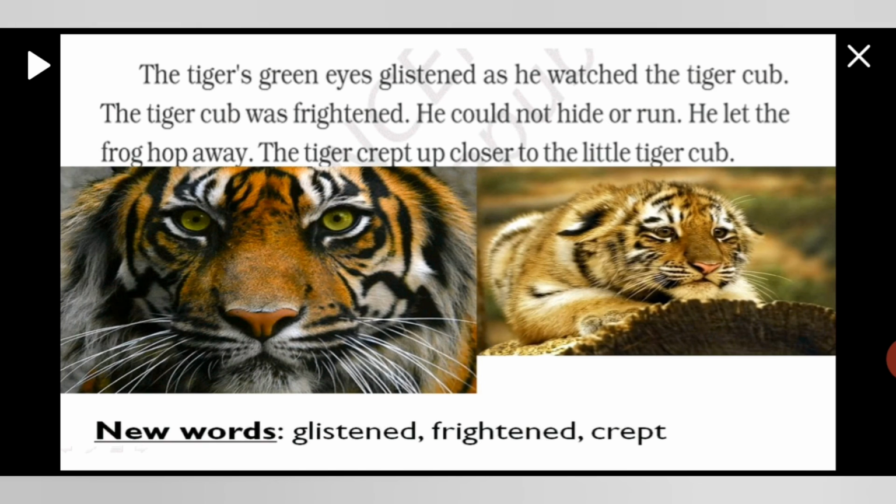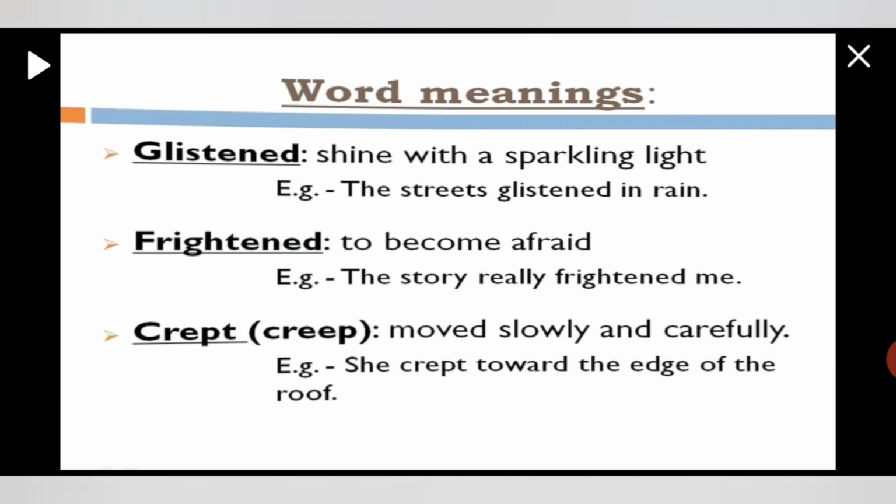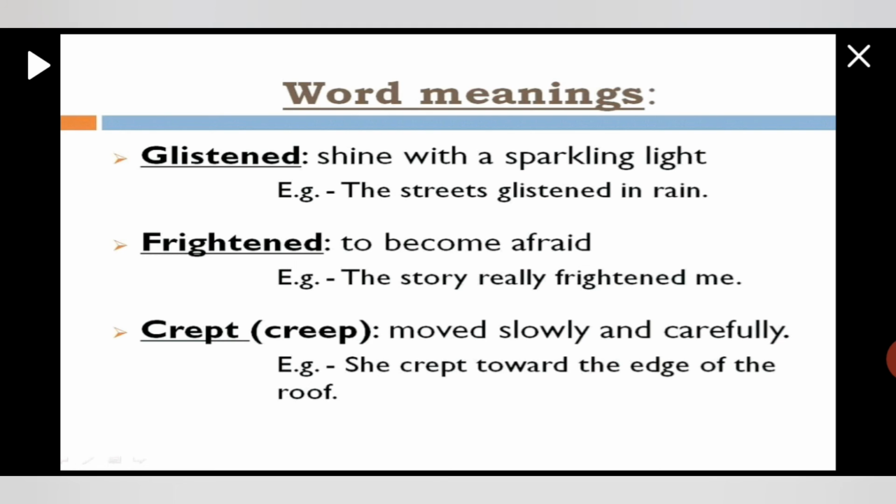The new words here are glisten, frighten, and crept. Let's see the meanings, students. Glisten means shine with a sparkling light. The streets glisten in rain. Frighten means to make someone afraid. The story really frightened me. Crept is the second form of creep. It means moved slowly and carefully. She crept towards the edge of the roof.